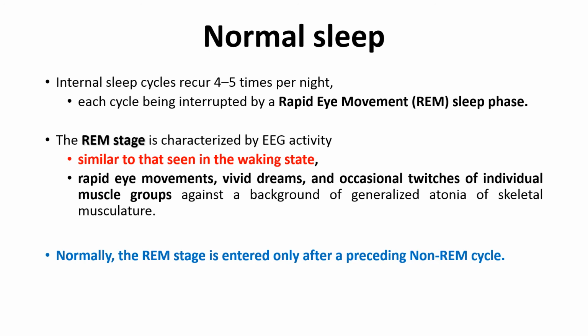Now, what is the significance of this rapid eye movement sleep phase? In the rapid eye movement sleep phase, there is rapid eye movement, and the patient has vivid dreams, and he or she can recall the dreams.